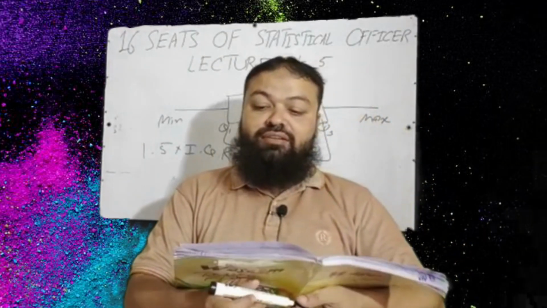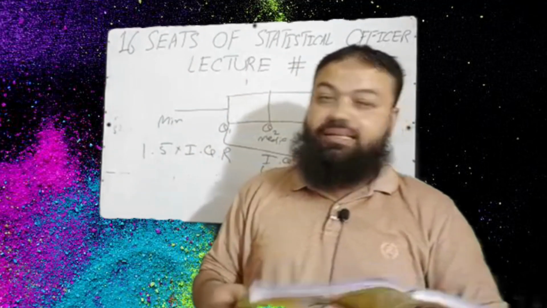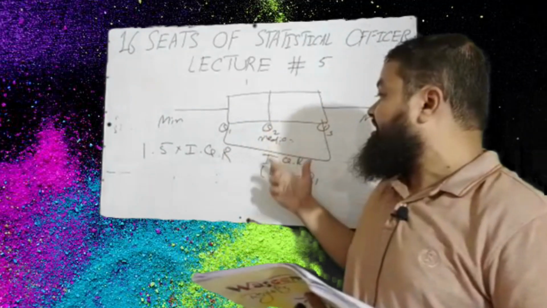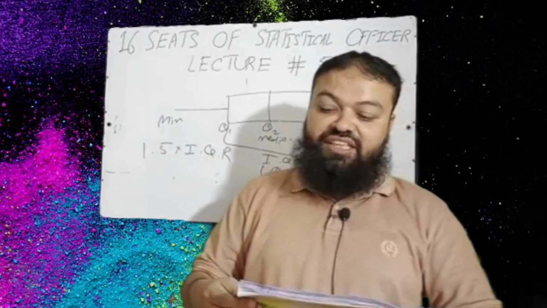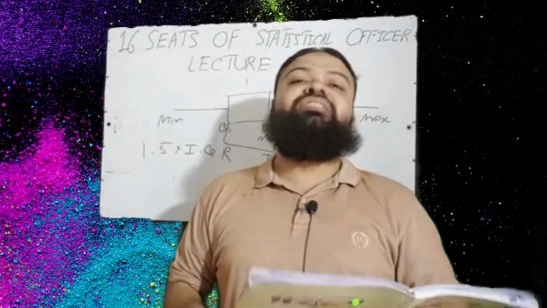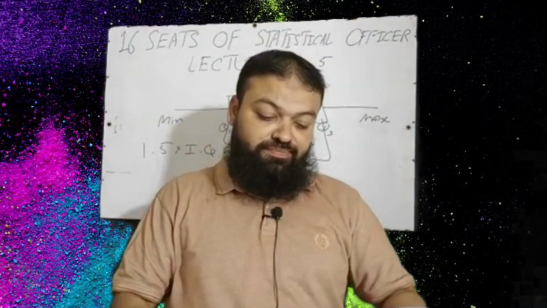Question number 12. Which of the following does a box whisker plot not display? A. the median, it tells us about the median. B. outliers, it tells us about the outliers. C. the lower quartile, it tells us about the lower quartile. D. mean, mean is the correct option because box and whisker plot does not display mean.